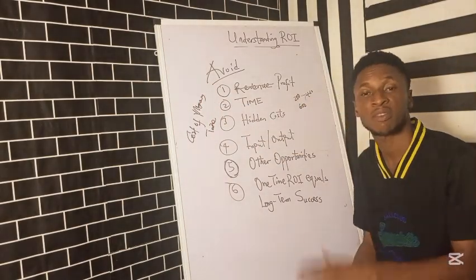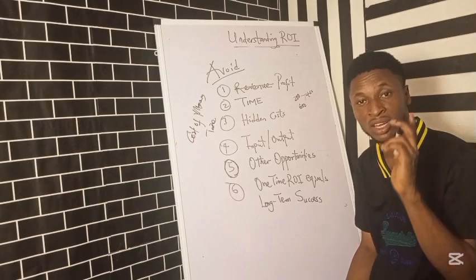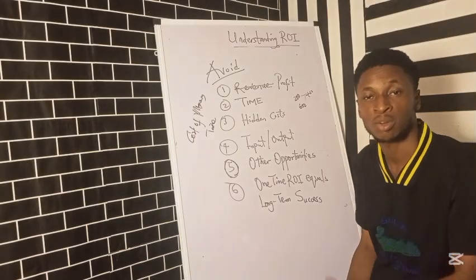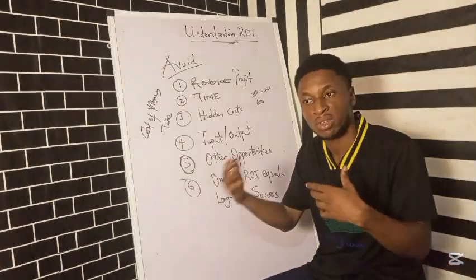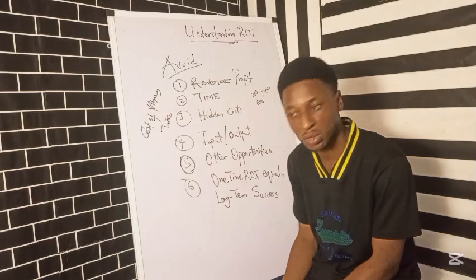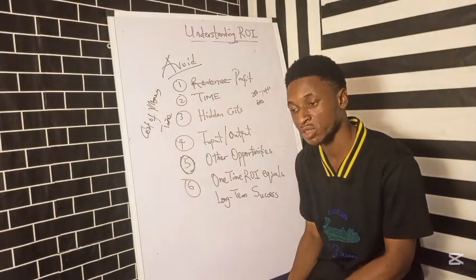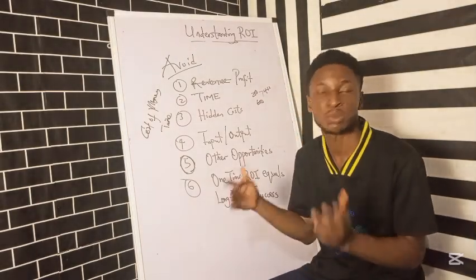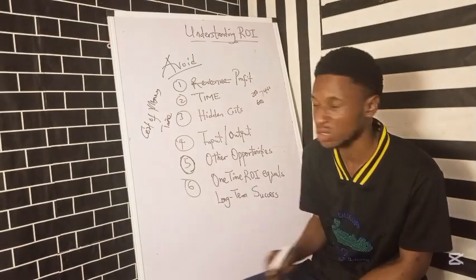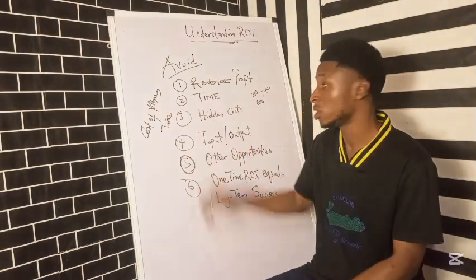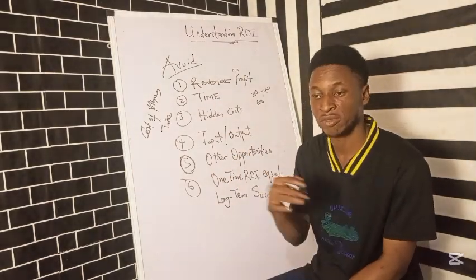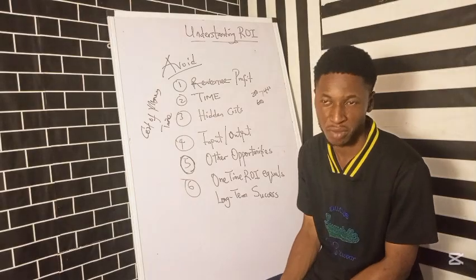That's why in every financial formula you see, there's always that factor, the number of years or number of months. So even though you are making an ROI of 20%, someone who's making an ROI of 20% in 2 days is better off than someone who's making an ROI of 50% in 1 month. So understand the difference. Time is very, very important. Always look at the time factor in your analysis of ROI.